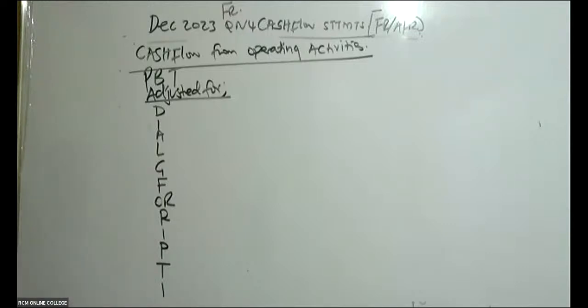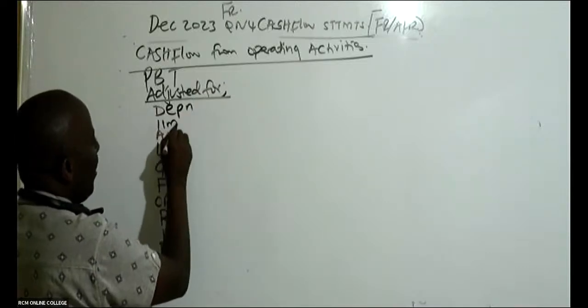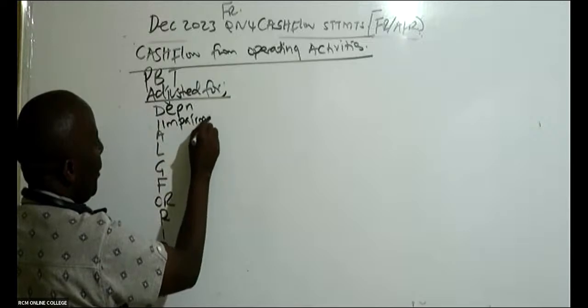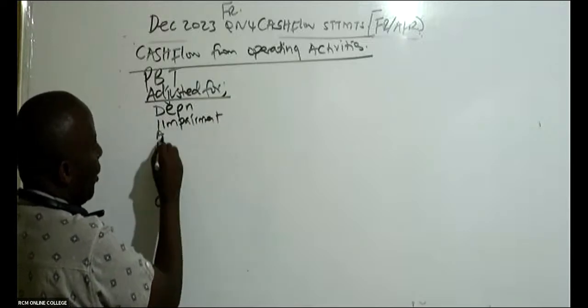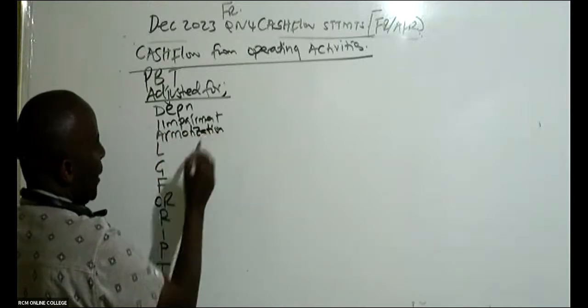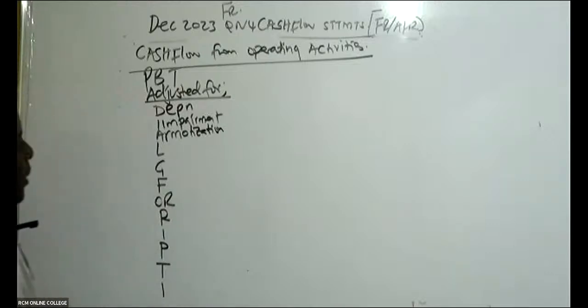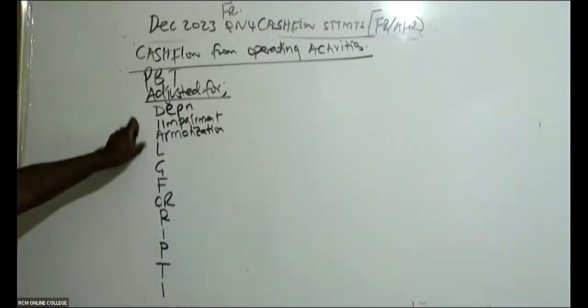All right. So this D stands for depreciation. We have impairment of intangible assets. We have here amortization, rather impairment of assets, amortization.